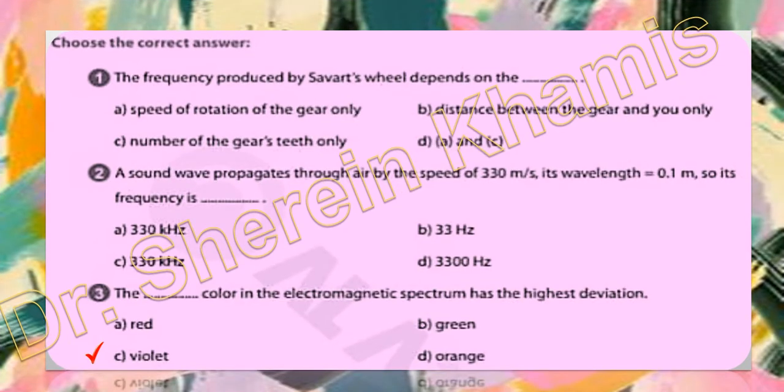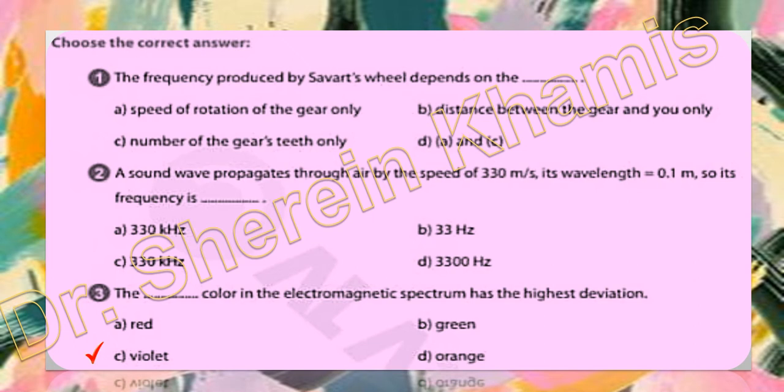First question says that the frequency produced by the Savart wheel will depend on. Okay, we have factors affecting the Savart wheel. The first one, speed of rotation of gears only, number of gear teeth only, distance between gears and you. It's not a factor. Distance between you and the gears, no, it's not a factor.